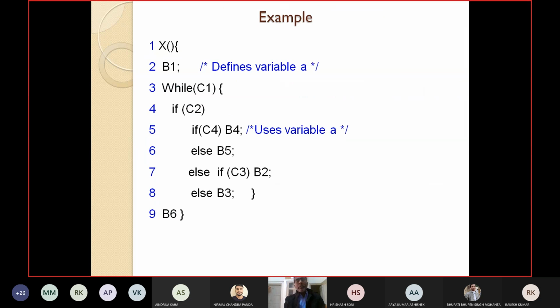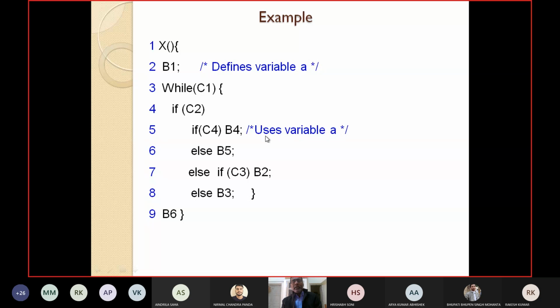Let's take another small example. I have taken a small method X, where line number 2 represents B1, and at B1 we define variable A. Similarly, line number 3 is while C1, then if another condition C2, if another condition C4, then B4, else B5, else if C3 B3, else some other statement B3, and the last one is B6.